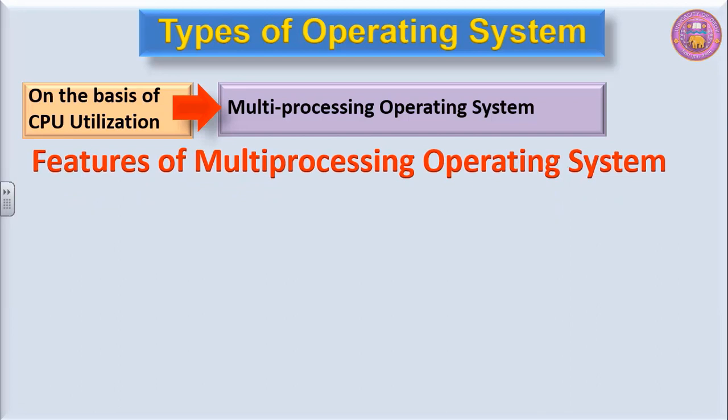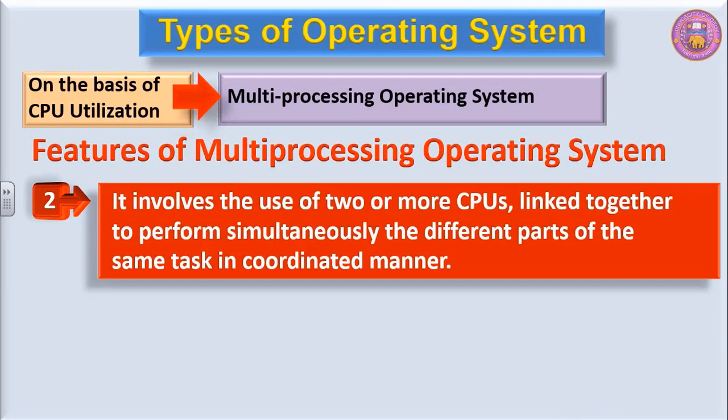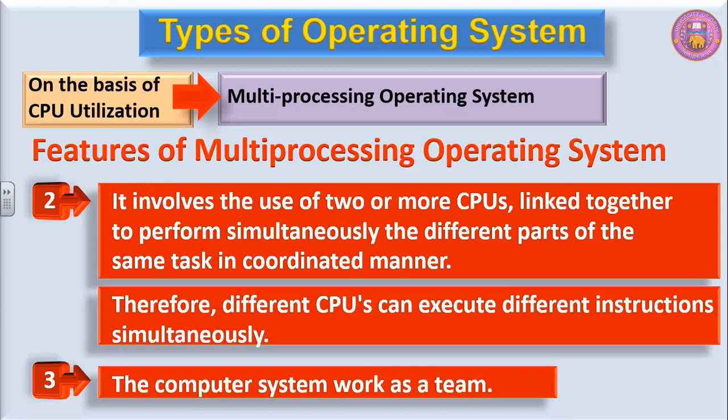Now the features of multiprocessing operating system. First, since the task is divided into different parts and all processors start performing on different parts of the same task, it is referred to as parallel processing. It involves the use of two or more CPUs linked together to perform simultaneously the different parts of the same task in a coordinated manner. Therefore, different CPUs can execute different instructions simultaneously. The computer system works as a team.